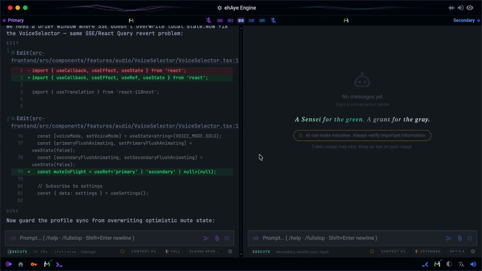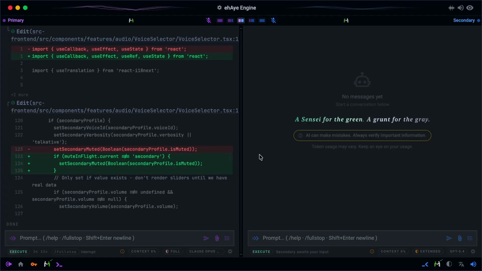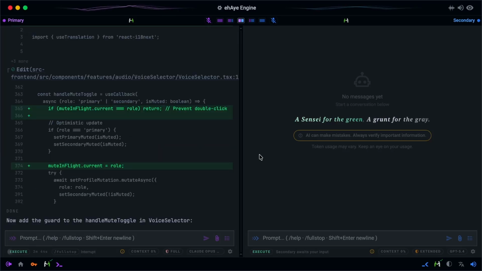We need a brief window where SSE doesn't overwrite local state. Now fix the voice selector. Same React Query and SSE revert problem. Now guard the profile sync from overwriting optimistic mute state. Now add the guard to the handle mute toggle and voice selector.